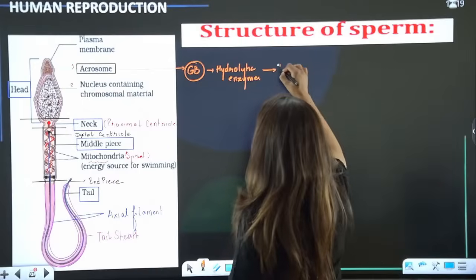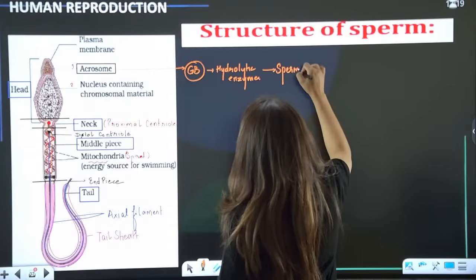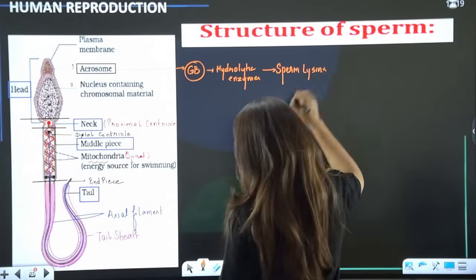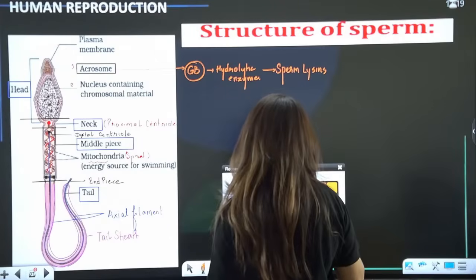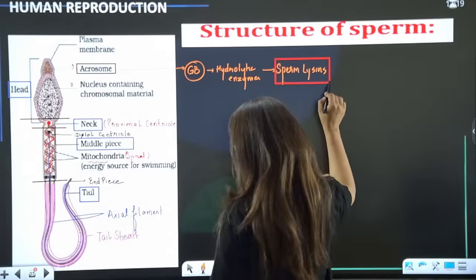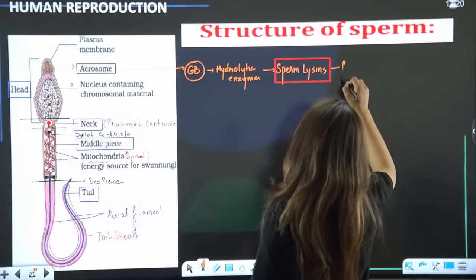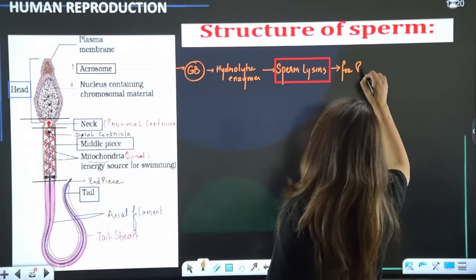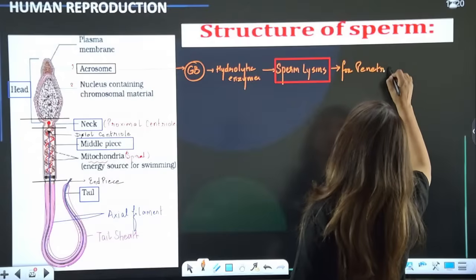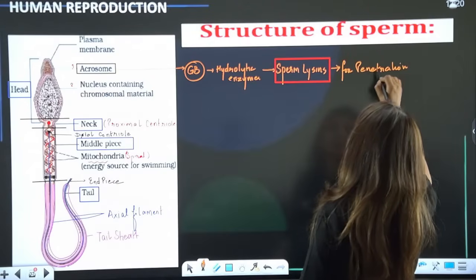So these enzymes are known as sperm lysins. And what do these sperm lysins do? These sperm lysins help in penetration of sperm into the ovum during fertilization.